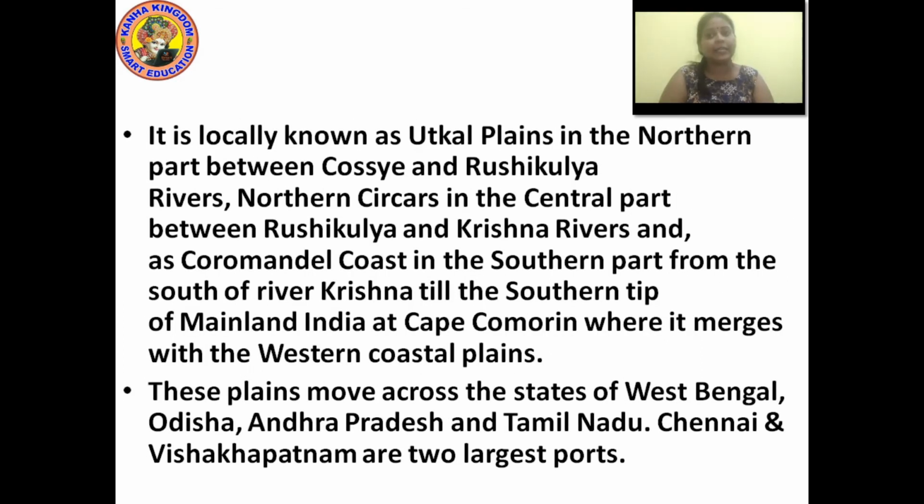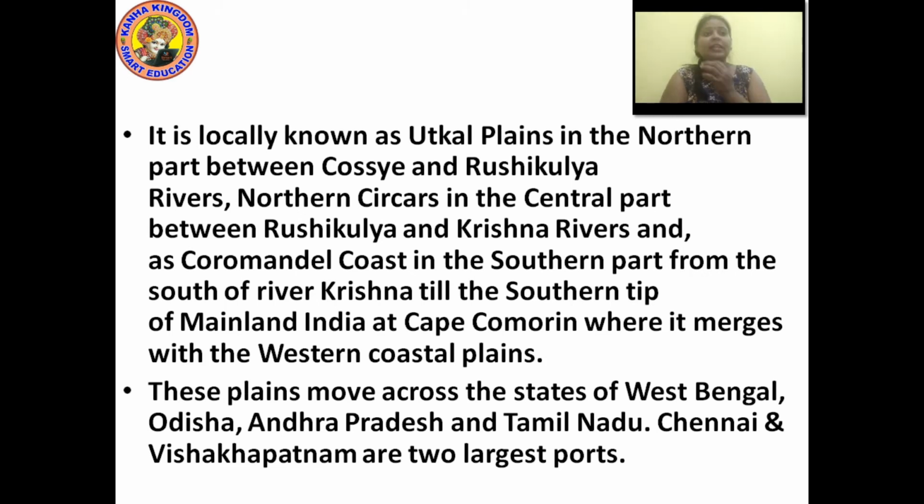Now continuing with the eastern coastal plain, it is locally known as Utkal Plains in the northern part between the Kosi and Rushikulya rivers, Northern Circars in the central part between the Rushikulya and Krishna rivers, and as Coromandel coast in the southern part from the south of river Krishna till the southern tip of mainland India at Cape Comorin.